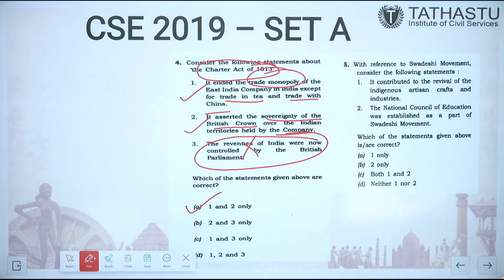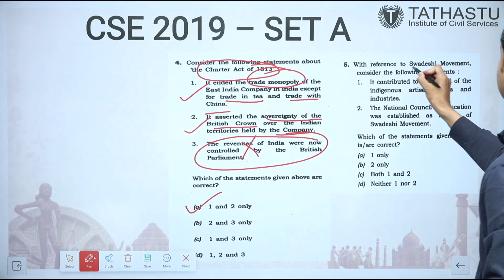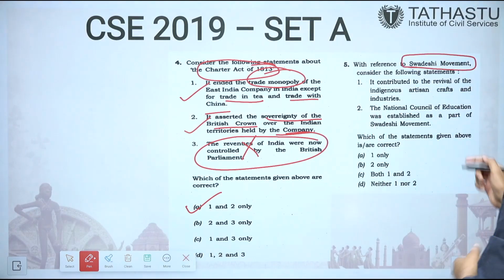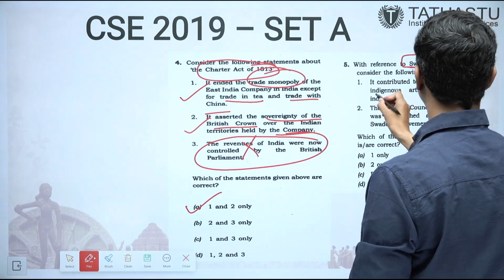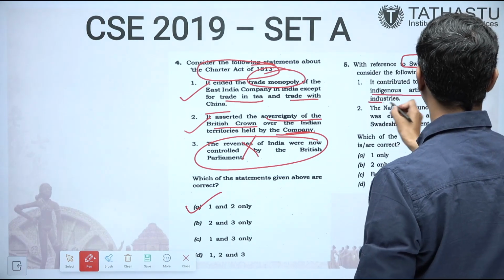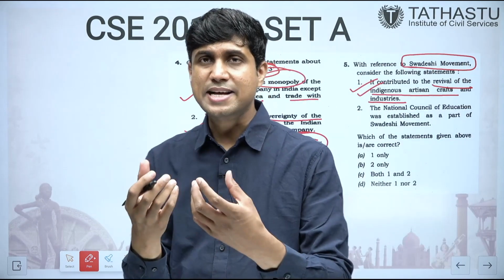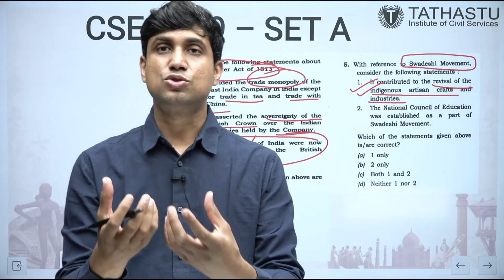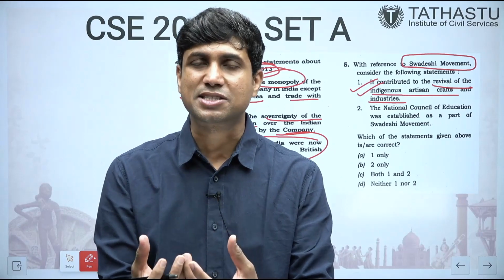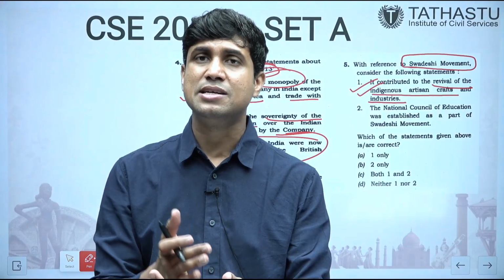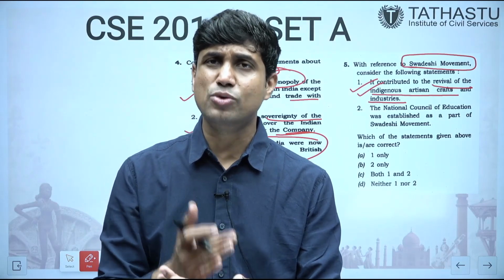With reference to the Swadeshi movement, consider the following statements. The Swadeshi movement is again coming into the picture. Already 2-3 times it has been asked. It contributed to the revival of indigenous artisan crafts and industries. This is correct. The name itself says there was focus on Swadeshi, that is the indigenous industries, whether it is soap industry, match industry, tanneries, textiles, banks, insurance companies.